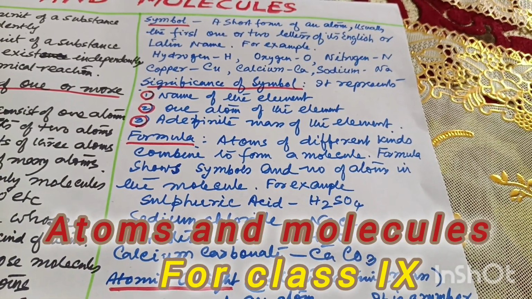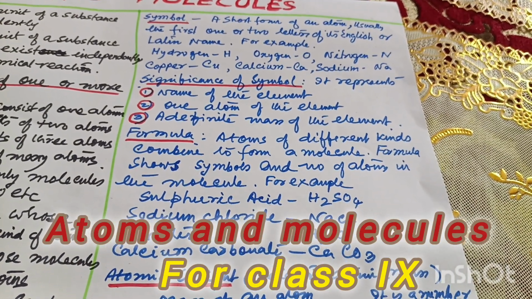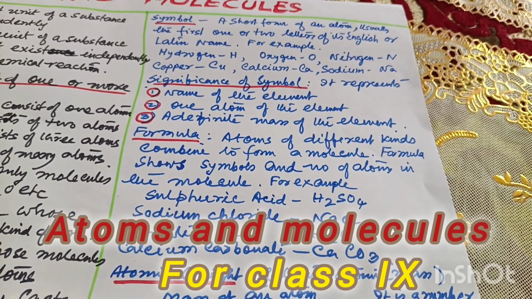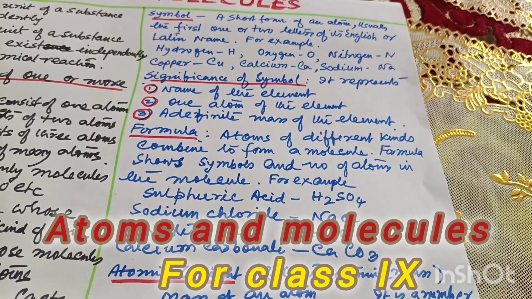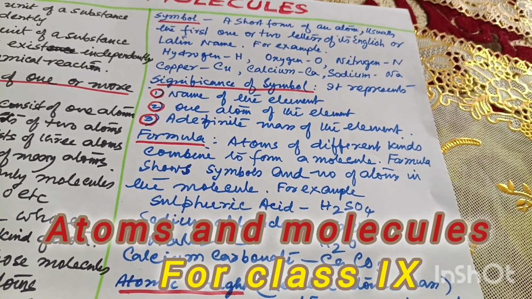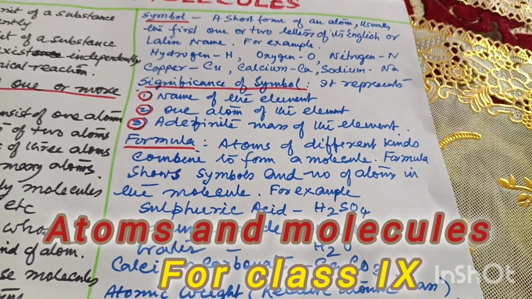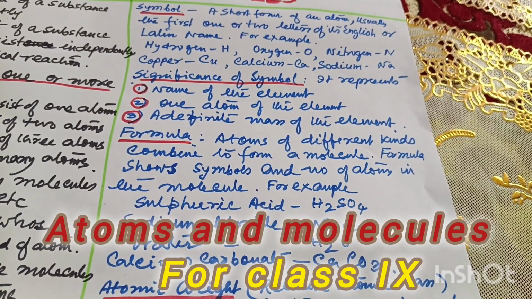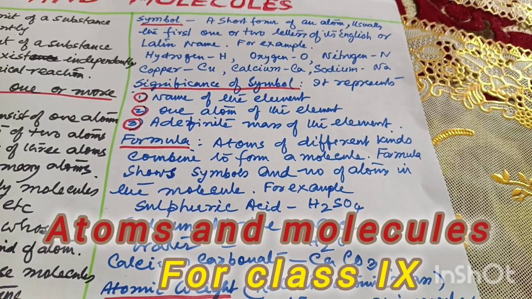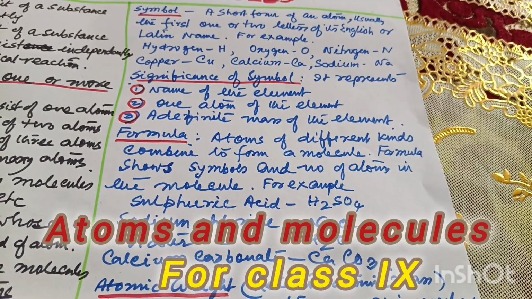Sodium: the English name is sodium, but the Latin name is natrum. So we take two letters of that Latin name, that is Na. So different symbols are made differently. Sometimes the first letter of the English name, sometimes two letters of the English name, sometimes one or two letters of the Latin name.